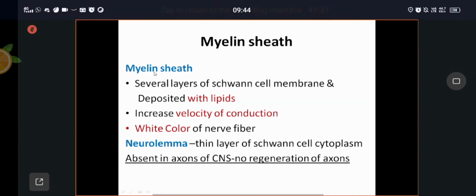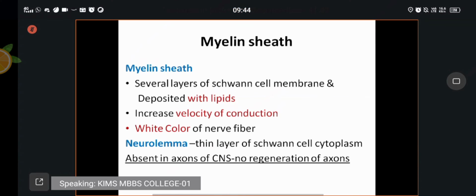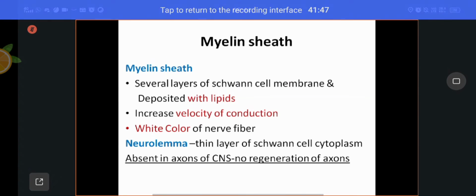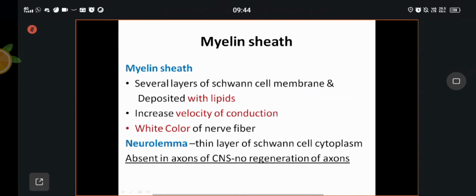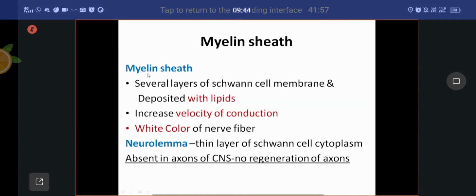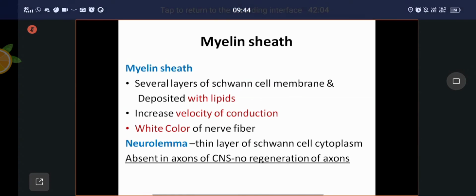Hence it is called myelin sheath. The most important content of myelin sheath is fat, that you have to keep in your mind. The several layers of cell membrane of the Schwann cell, all these layers are filled with lipids. Because of this, the major content of myelin sheath is fat. The purpose of myelin sheath is to increase the velocity of conduction, the fast conduction of nerve impulses.